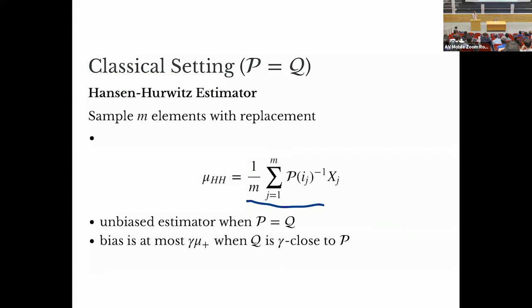Hansen and Hurwitz consider the case where P is equal to Q, and they show this is an unbiased estimator. In general, it's straightforward to show that the bias is at most gamma times mu plus, the positive sum of these terms, when Q is pointwise gamma-close to P. But again, we have this gamma in front, and we want something strictly smaller.